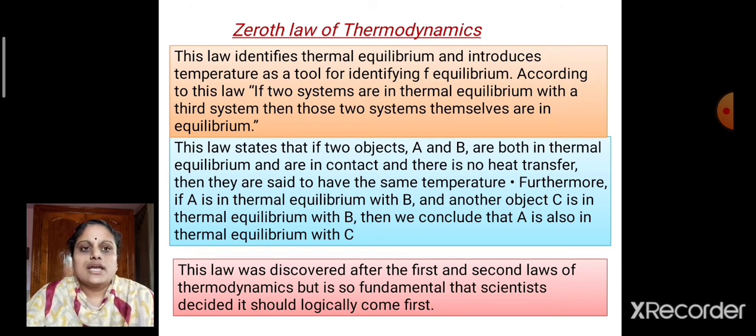That is, if two objects A and B are in contact and in thermal equilibrium, and there is no transfer of heat, then they are said to be at the same temperature. Furthermore, if A is in thermal equilibrium with B and another object C is in thermal equilibrium with B, then we can conclude that A is also in thermal equilibrium with object C.